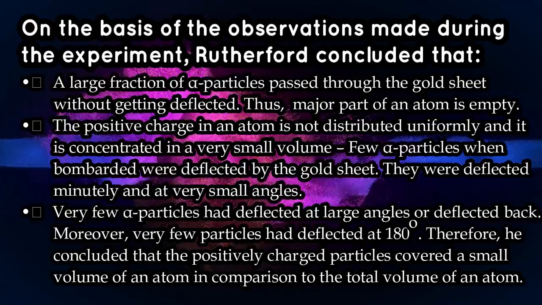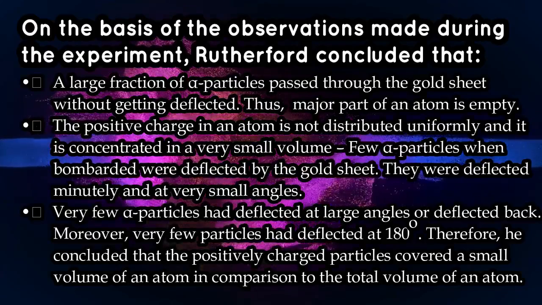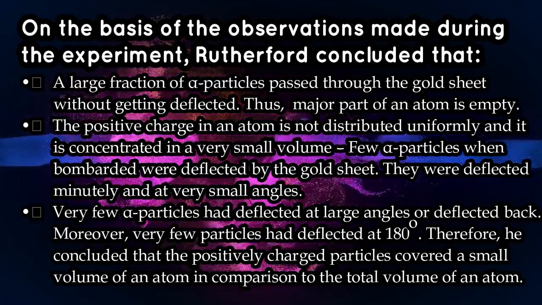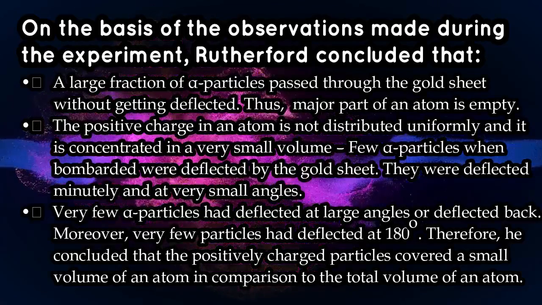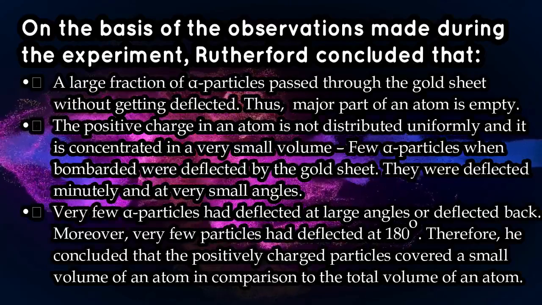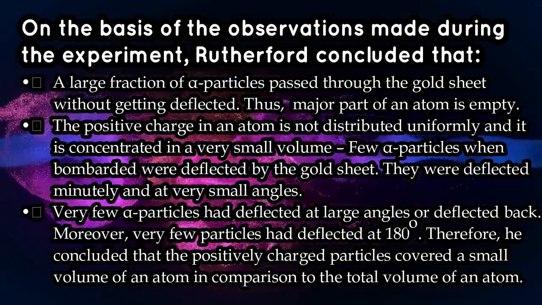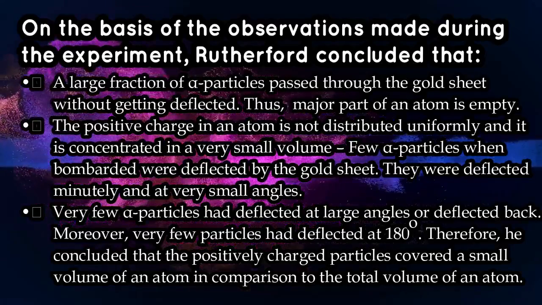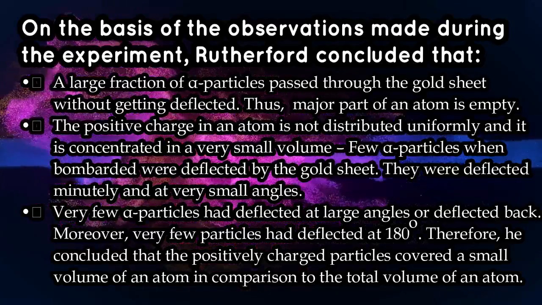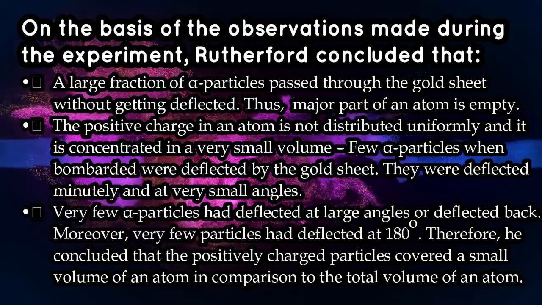That's why they were deflected. And very few, maybe 2% or 3%, of these rays actually were bounced back. Their spots were not found on the screen because they went back. So they were deflected by 180 degree as they struck the nucleus directly, head on.